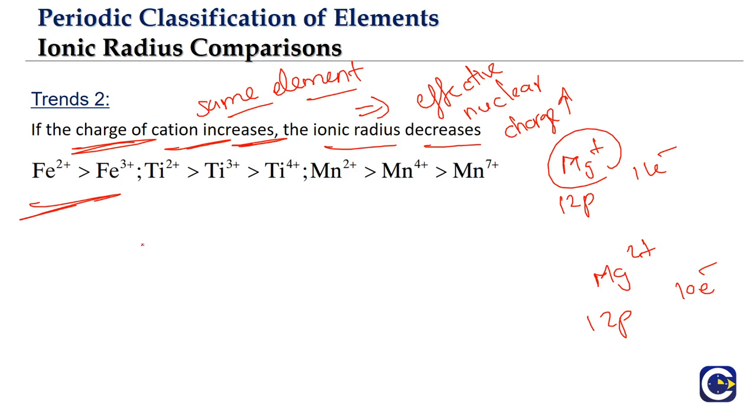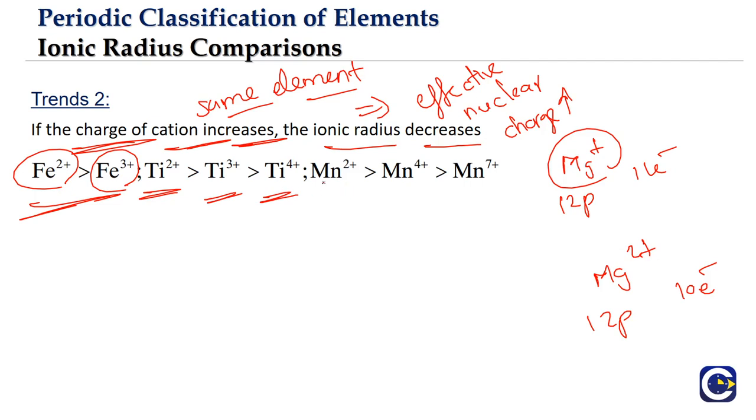If you are talking about iron, iron can form two types of ions, Fe2+, ferrous, and Fe3+, ferric. So the ferrous ion will be more in terms of size than ferric. Similarly, titanium 2+ will be more than titanium 3+, will be more than titanium 4+, because the transition elements can form multiple oxidation states.